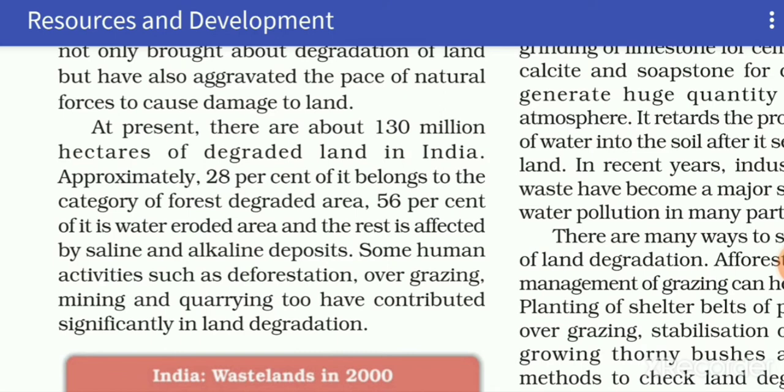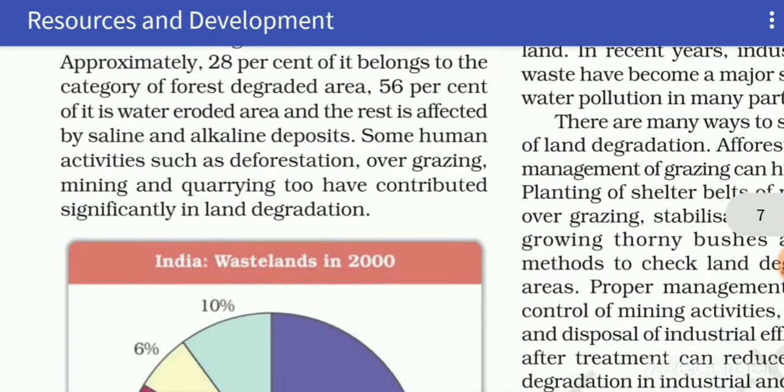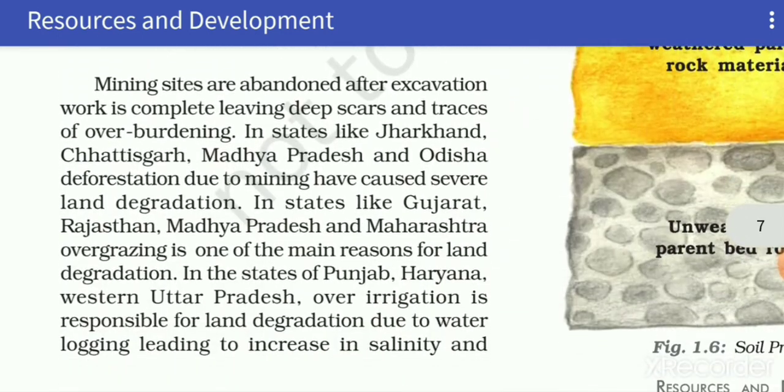Now see what are the causes of land degradation. The first one is mining. The place of mining is abandoned after the excavation work is done. Due to that, deep holes or scars are left over there. Especially in states like Orissa, Jharkhand, Madhya Pradesh and Chhattisgarh, mining work caused severe land degradation.